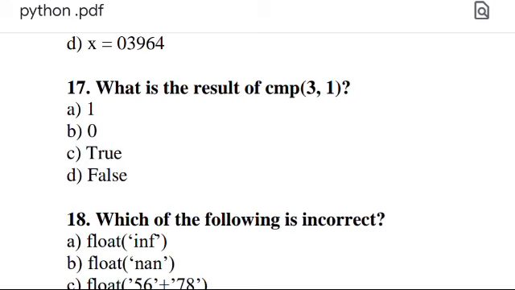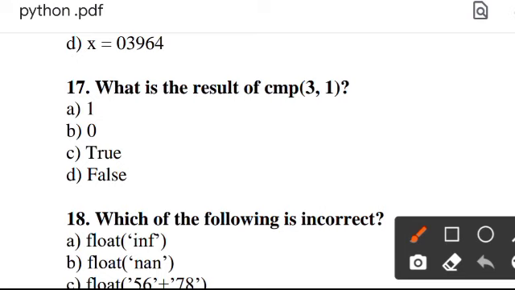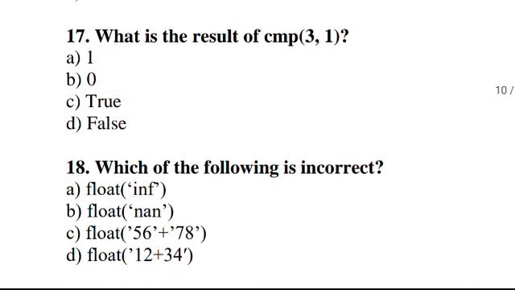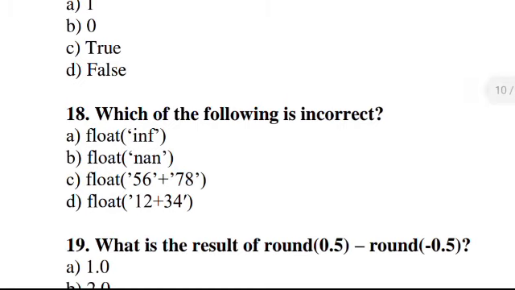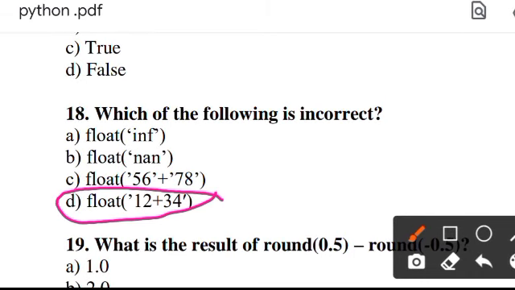Next is, what is the result of comp bracket 3 1? Right answer will be option A 1. Next is, which of the following is incorrect? Right answer will be option D float in bracket 12 plus 34.